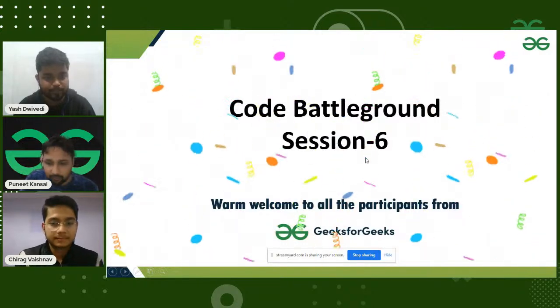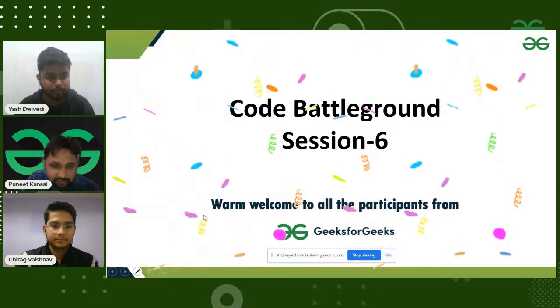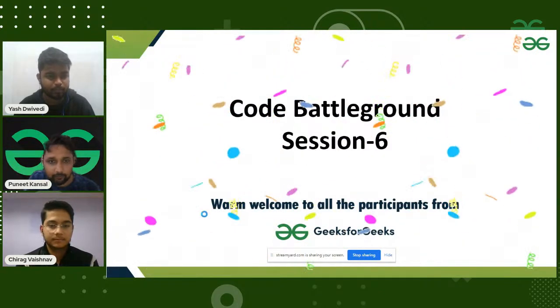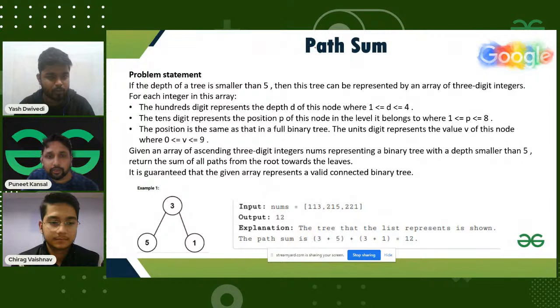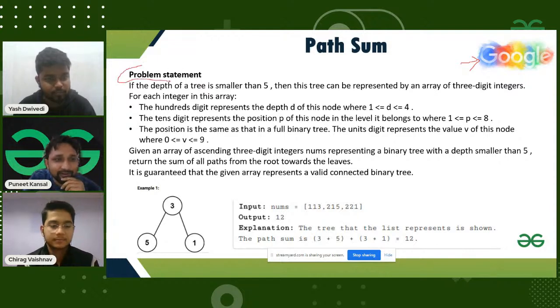This is our session six, the sixth session of Coding Battleground. Today's problem is Path Sum, which is from Google. It is a very nice question and you will enjoy it. Let me read the problem statement. You have a tree whose depth is less than 5.